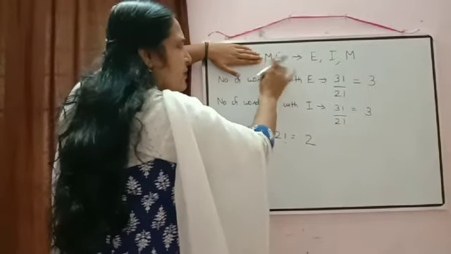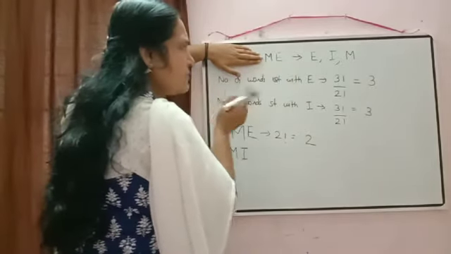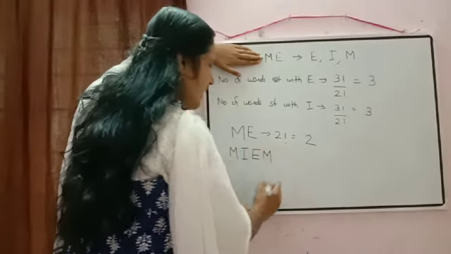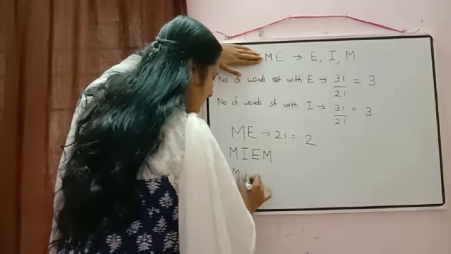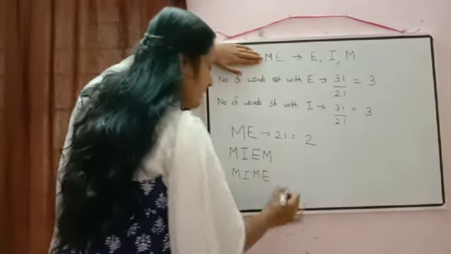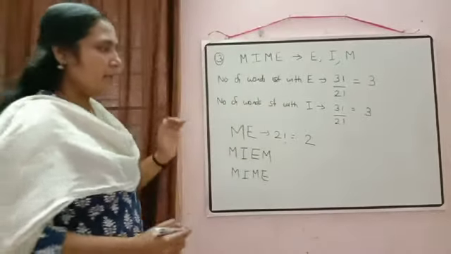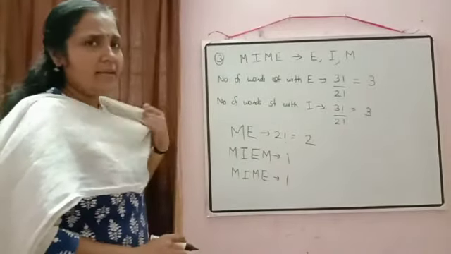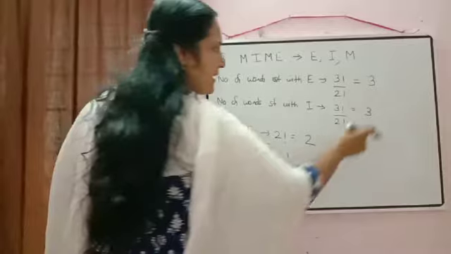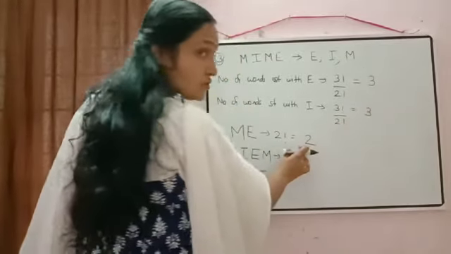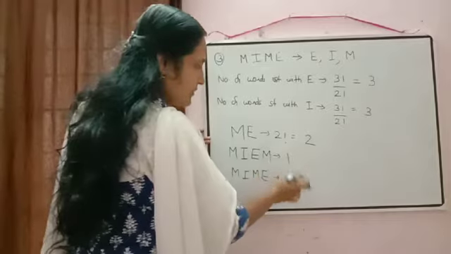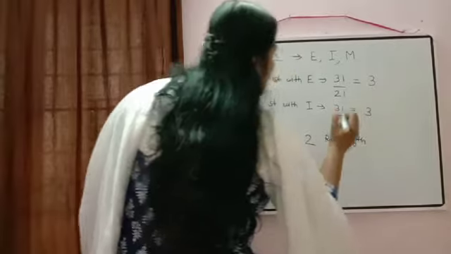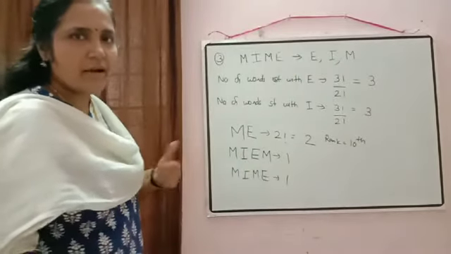Now M and E, 2 letters are remaining. So if you arrange as in dictionary, first what will come? Yes, obviously first EM will come. Then next it will come MIME. Correct? So before MIME we have this 1 letter only. So now this 1 we are writing just to add to get the rank there. So what will be the rank of MIME? 3 plus 3, 6. 6 plus 2, 8. Plus 1, 9. Plus 1, 10. So just write down there, rank is equal to 10th. I think it is clear how to find out the rank.